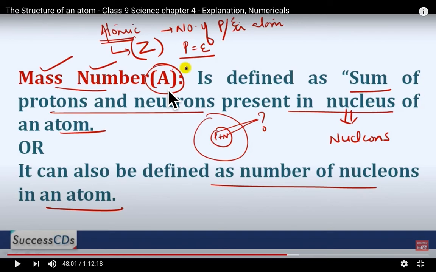It is represented by A. और जो प्रोटॉन्स और न्यूट्रॉन्स होते हैं, इसको हम एक और टर्म से भी बोलते हैं, defined as number of nucleons. दोनों के कॉम्बिनेशन को क्या बोलते हैं, न्यूक्लियॉन्स. So mass number is the sum of protons and neutrons present in an atom, or you can say the number of nucleons in an atom.